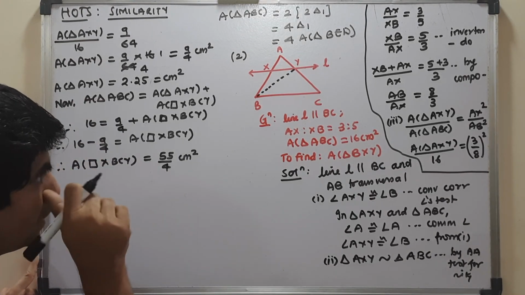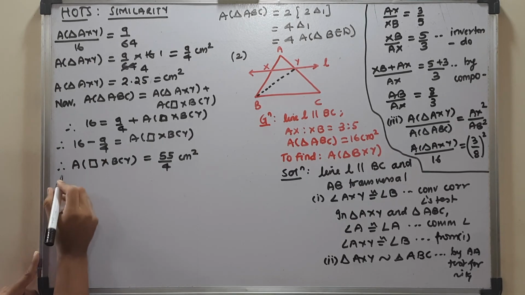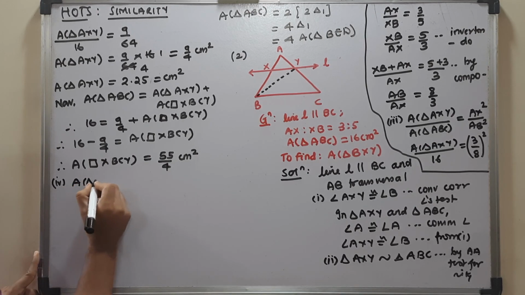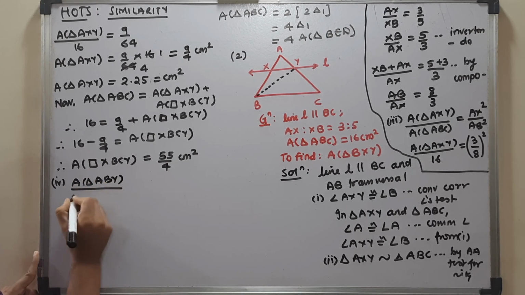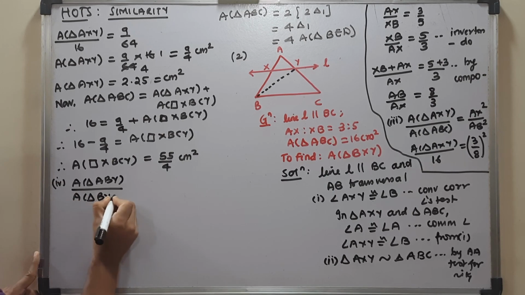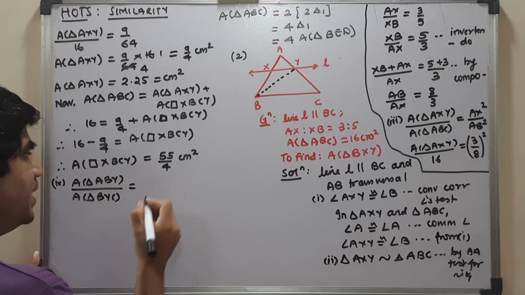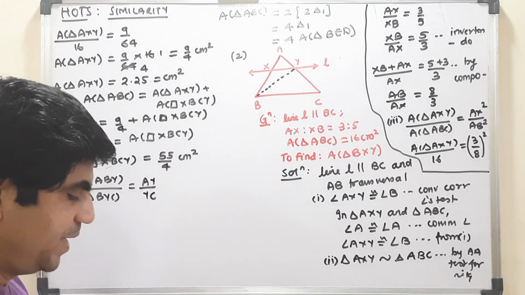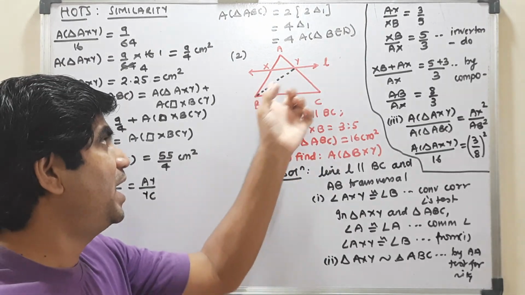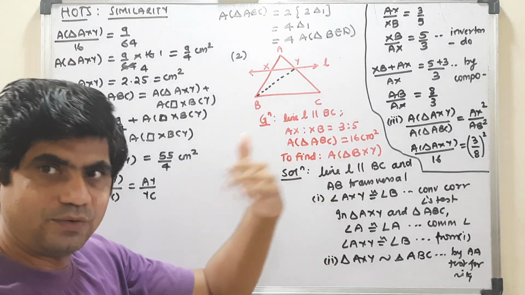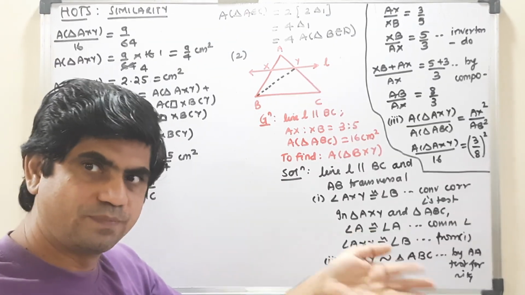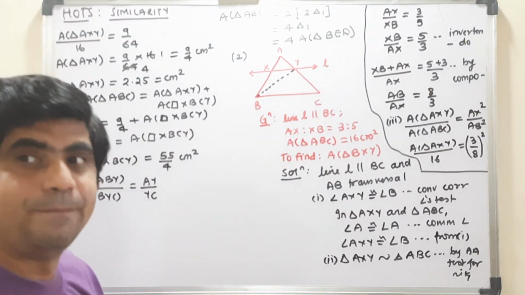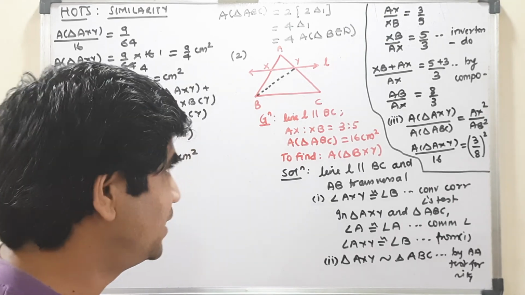This is my fourth step, I don't know exactly what the number is. So the area of triangle ABY is to the area of triangle BYC as AY is to YC. The base is linear, that is why the height is the same. I have talked about when the height is the same in my previous videos, so please go through that. You will get the ratio as AY is to YC.